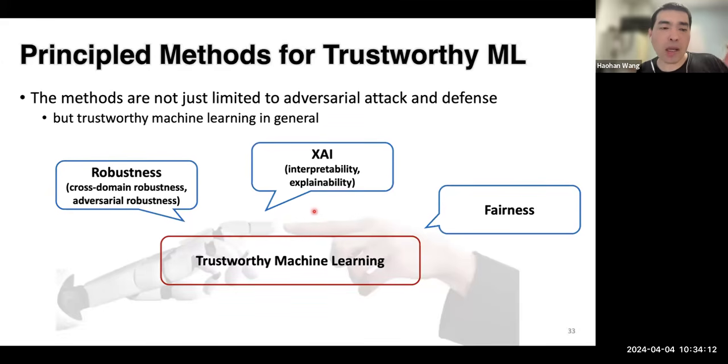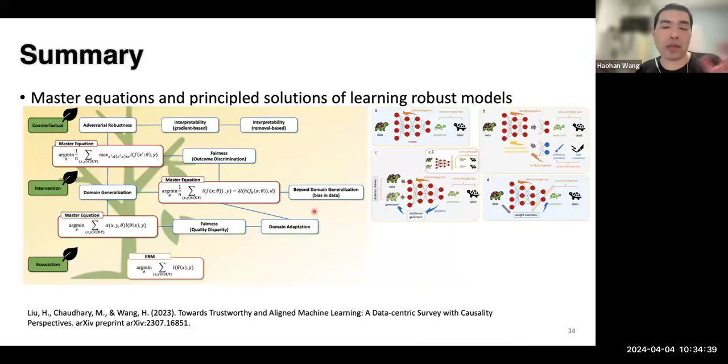In particular, one of our research focuses is to understand some of those principled methods of trustworthy machine learning. We studied a lot of methods regarding trustworthy machine learning, covering topics regarding robustness, for example cross-domain robustness, adversarial attack defense, and then interpretability, explainability, and also fairness. We noticed that within the study of trustworthy machine learning, although the topics cover a wide range, some of those solutions always circle back and come to the same mathematical formulation.